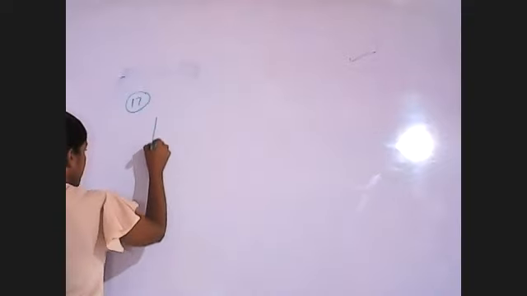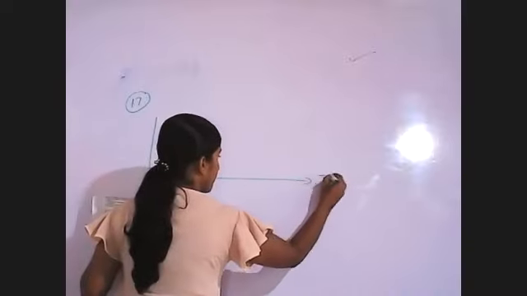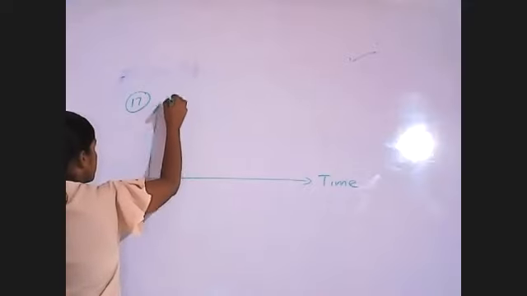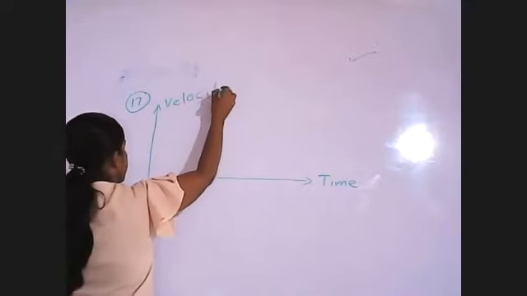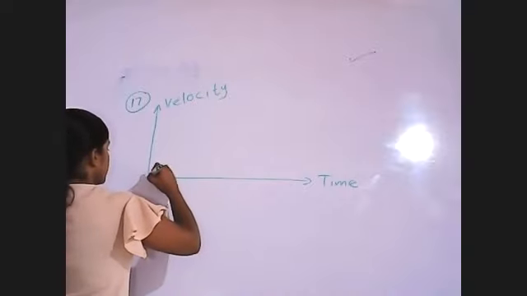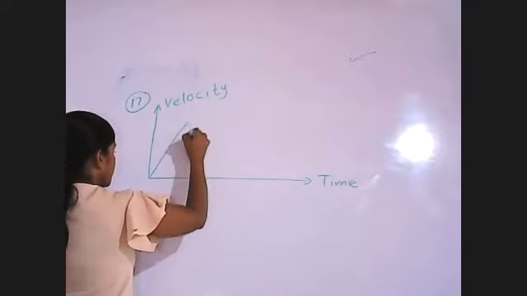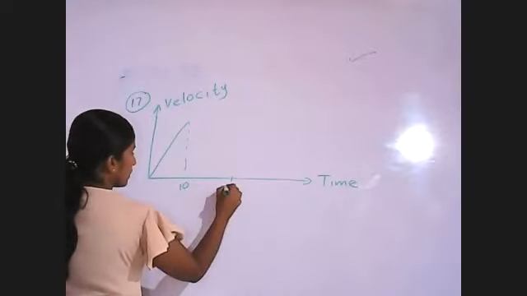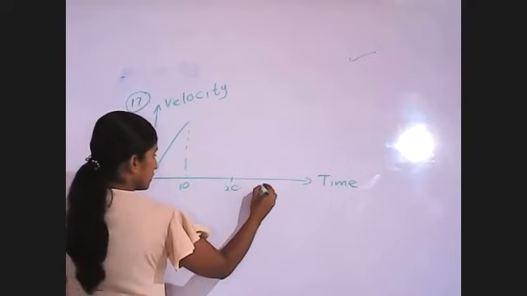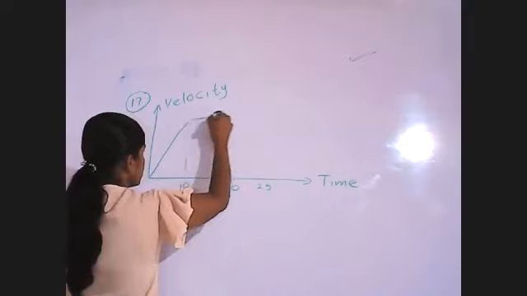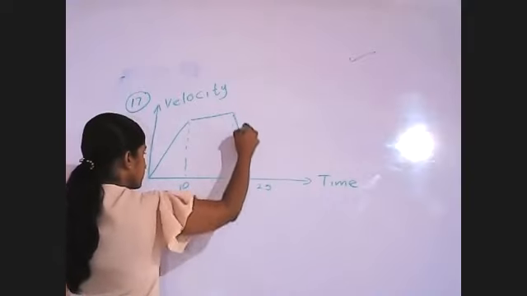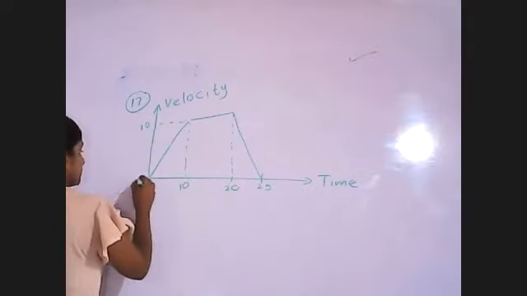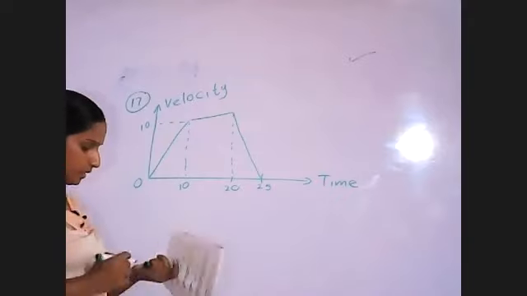It is a velocity time graph, with values 10, 20, 25 marked, and here 10, 0. This is the graph. We will see.